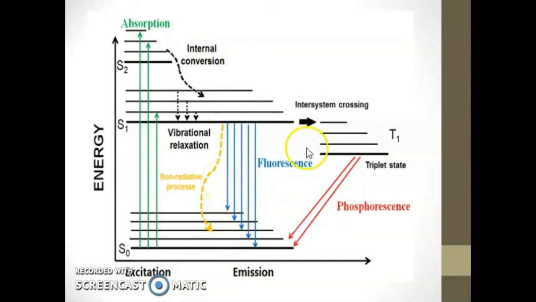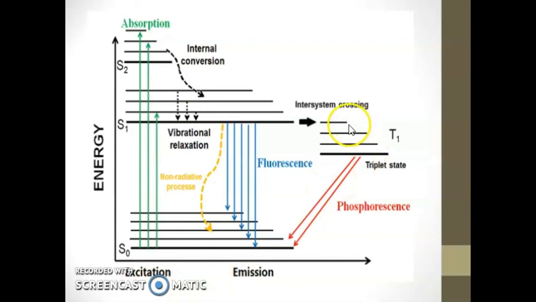Intersystem crossing is the transition from S1 to T1. It is quantum mechanically forbidden and is a slow process. The loss of vibrational energy may then continue in the T1 state, as the molecules descend the ladder of vibrational energies.